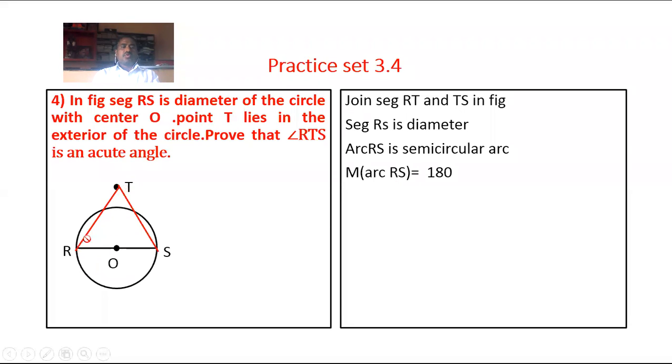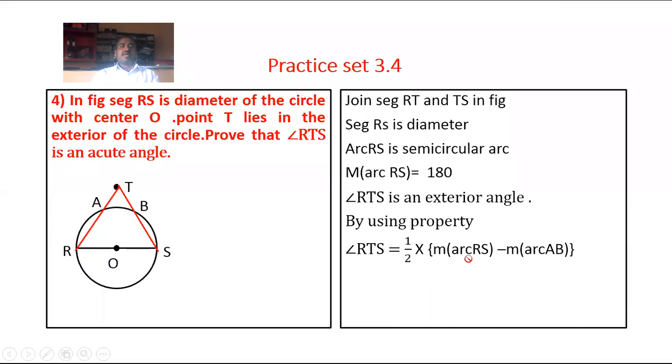Therefore, two chords are... angle RTS. Point T is the exterior point of the circle. Therefore, angle RTS is an exterior angle. Hence, chord RT intersects the circle at point A and chord TS at point B. By using the property of two chords intersecting at an external point of the circle, the measure of angle RTS is equal to half multiplied by, in bracket, measure of arc RS minus measure of arc AB.